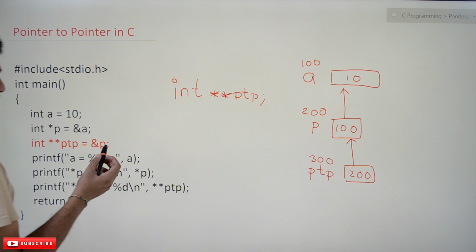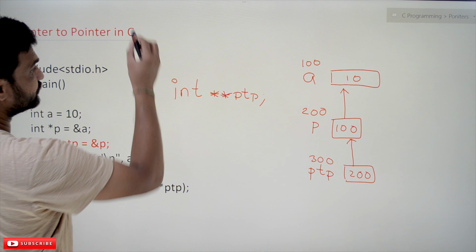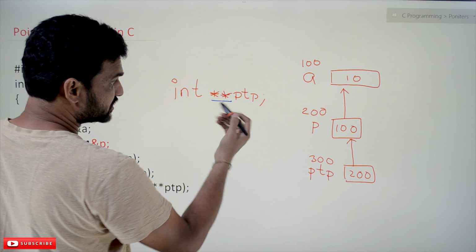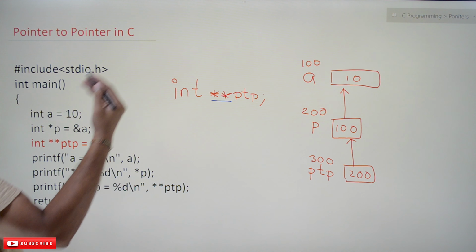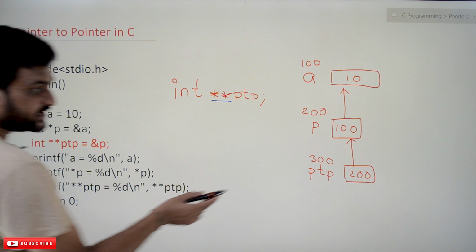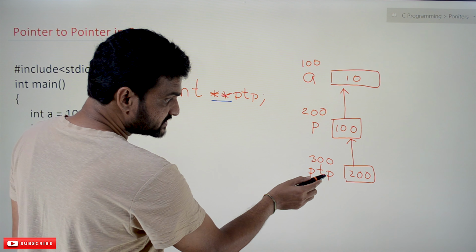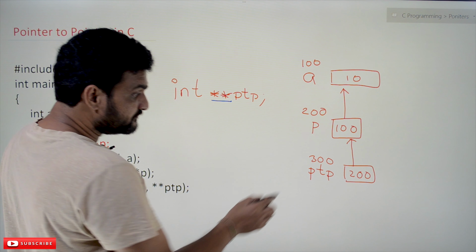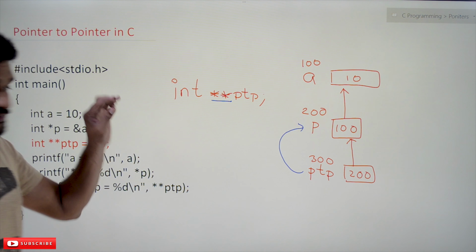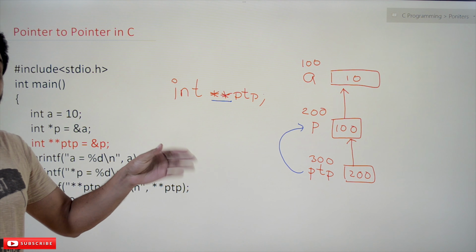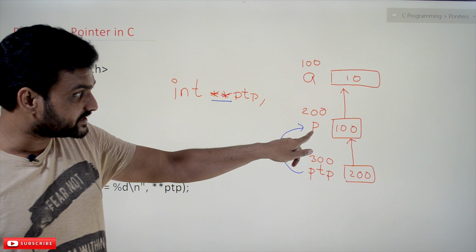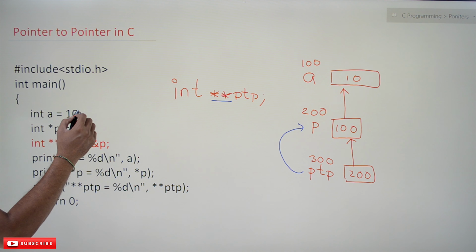Here is how the declaration of pointer to pointer is done. Two stars are used because two levels of pointing are there. Here PTP is a pointer to a pointer which is storing the address of a pointer. Pointer to pointer means it is a pointer which stores the address of another pointer. P is a pointer, right? So let's start from here.